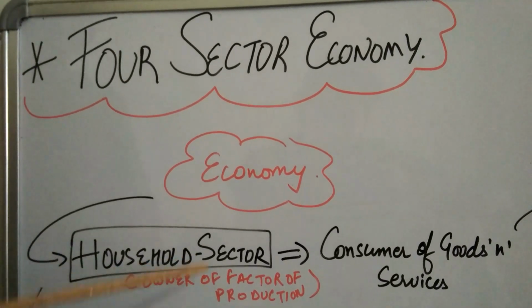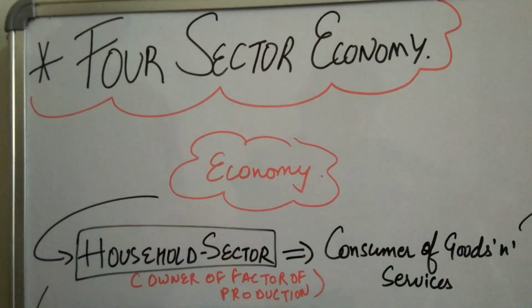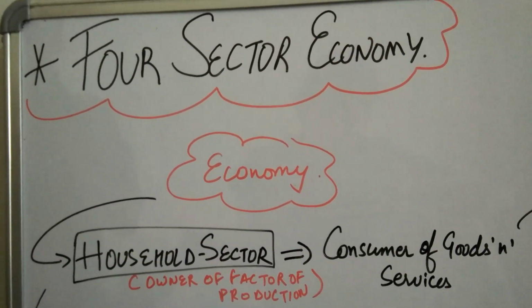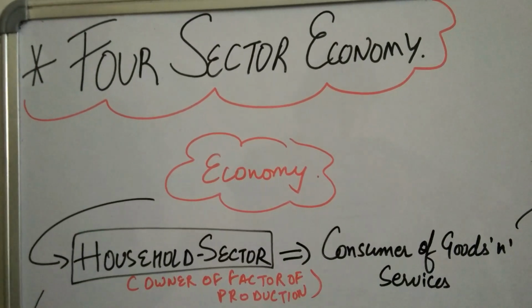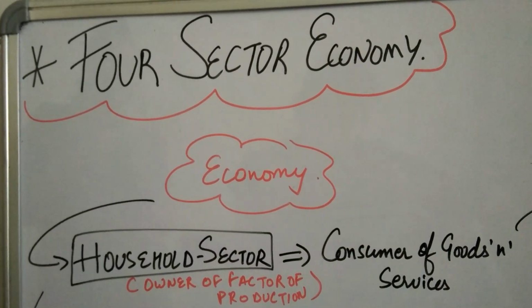This sector consists of all the consumers of goods and services, and some of them must be the owners of some factory, some plant, some machinery. Therefore this sector is known as the owner of the factors of production.